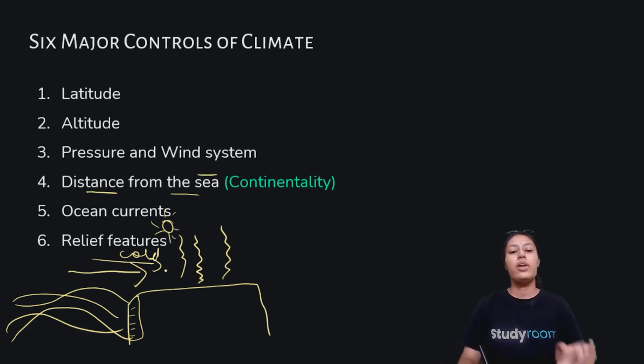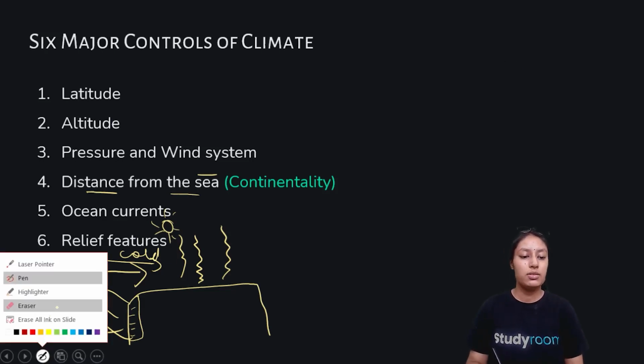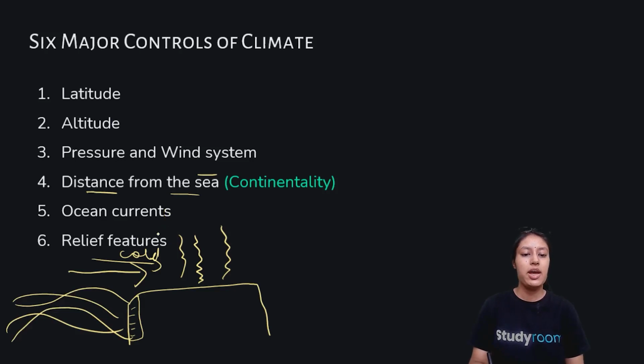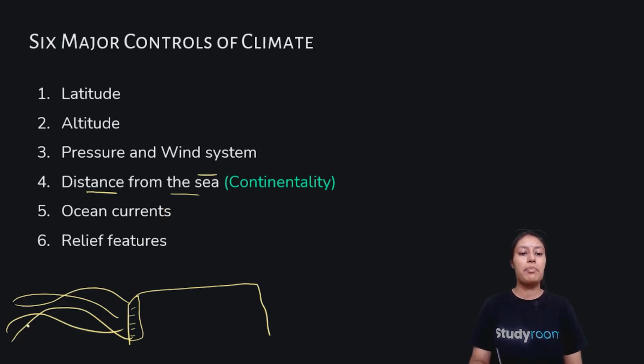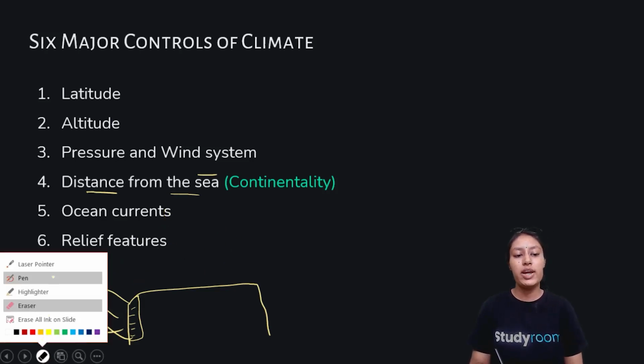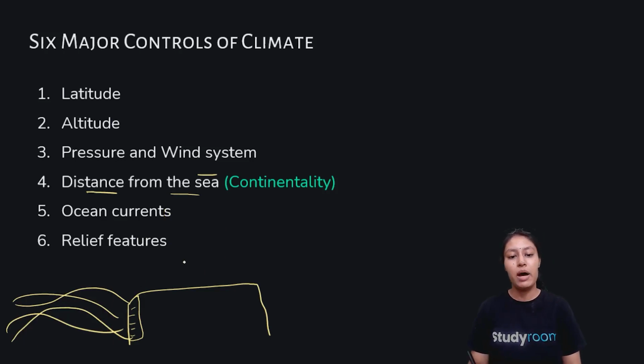Now, what will happen at night? At night, when there is no sun, let's remove the sun from here. When there is no sun, what will happen? The land will cool down very quickly, and the sea will stay heated up. So the land will have high pressure, and the sea will have low pressure, because it is heated up. Now the wind will move